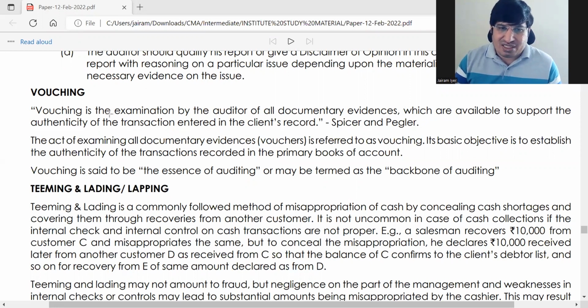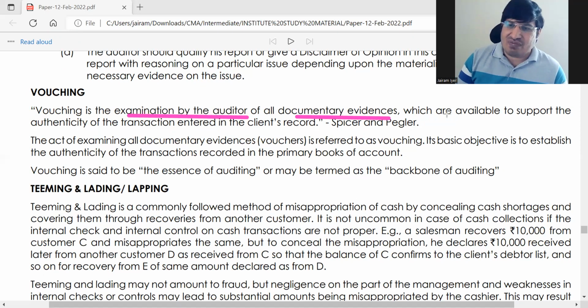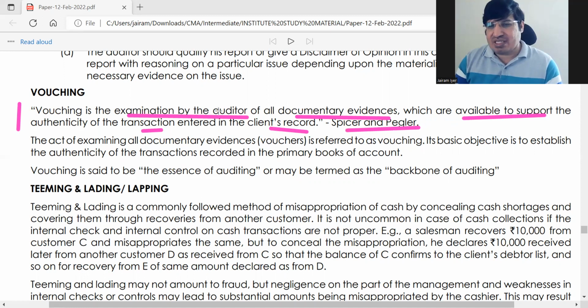The examination by the auditor of all documentary evidence available to support transactions of the client record. This is Spicer and Pegler's definition. It is a small definition. If you can memorize it, that is good, because it's very simple and straightforward. Spicer and Pegler is a well-known audit authority. If a note on vouching comes, you write this one definition and write a little bit of other things, then your 5 marks are guaranteed.